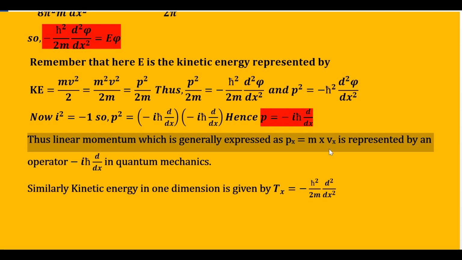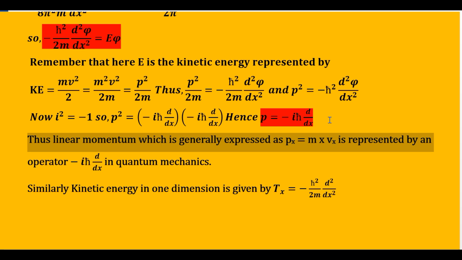This term in quantum mechanics is now shown by minus i h cut d by dx, because we have already derived an operator for the x component of linear momentum in quantum mechanics. If it was classical mechanics, it would have been very simple, px is equal to m into vx, but in quantum mechanics your operator is now p cap x is equal to minus i h cut d by dx. What does this mean?